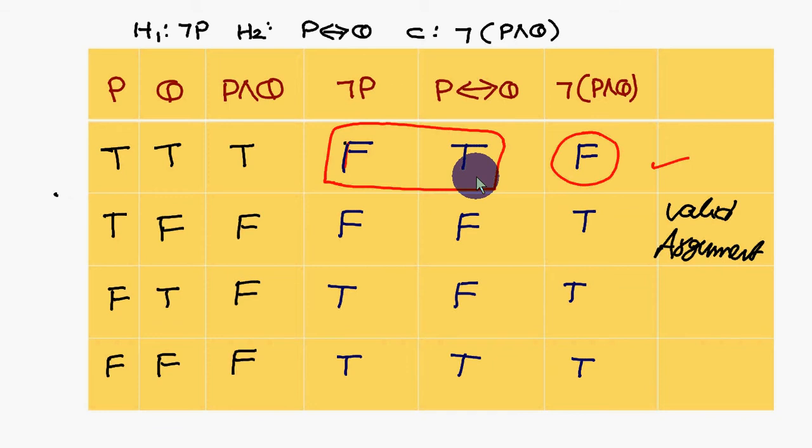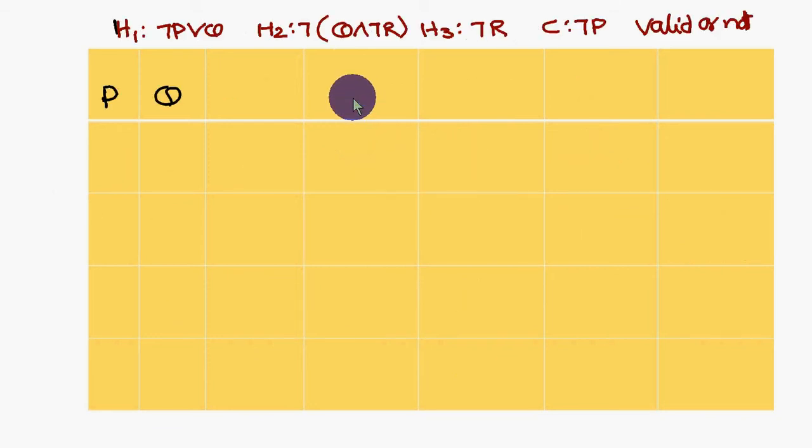Okay. Next one. The first premise is not P or Q. The second premise is negation of Q and not R. The third statement is not R, and the conclusion is not P. Is it valid or not?